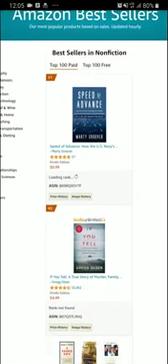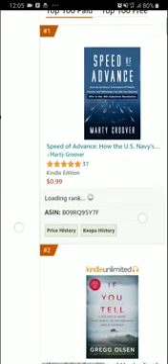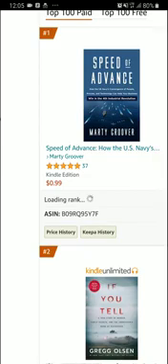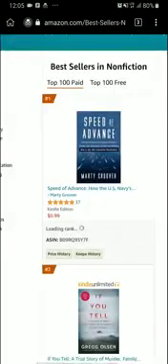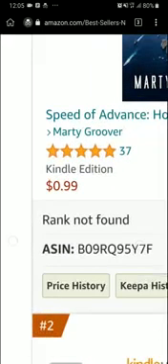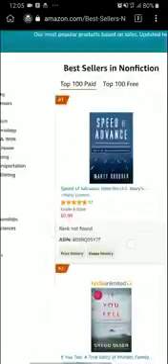Now let's apply our research principles. Looking at this book, we can see the reviews are low, 37. This is how we can know the reviews. You can see the number is 37. That means 37 people have reacted to this book, either by giving it stars or by reviewing or commenting on the book. So 37, it's low, it's good. But the price here is 0.99. That's very bad, so I will skip.